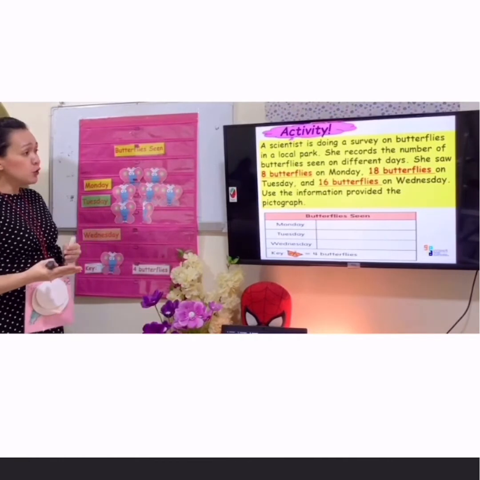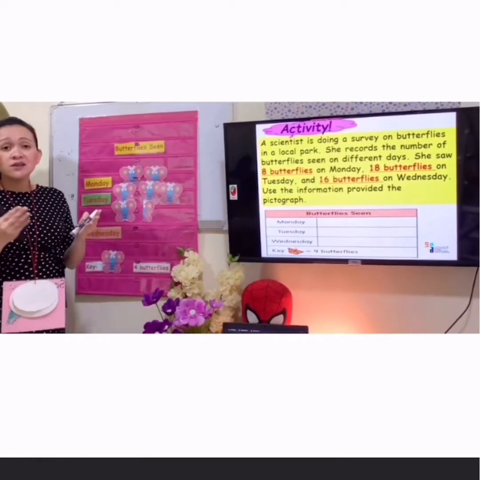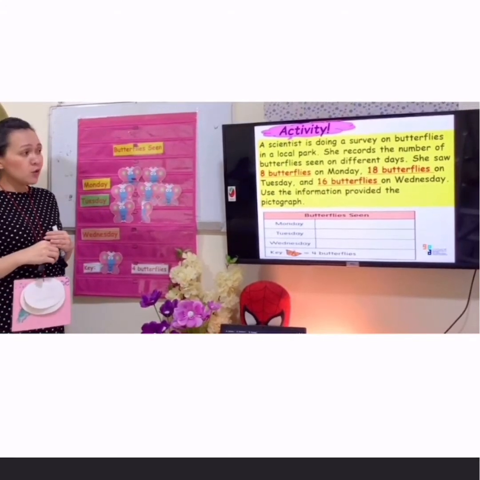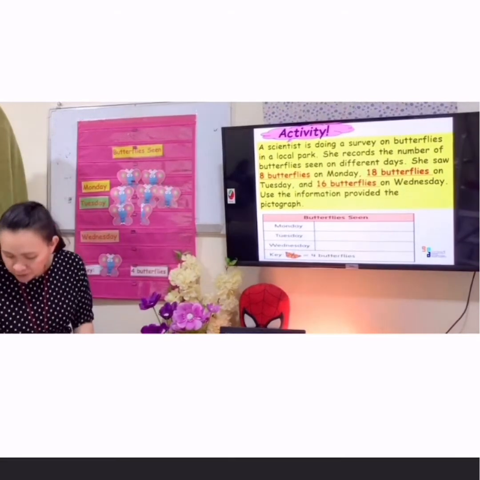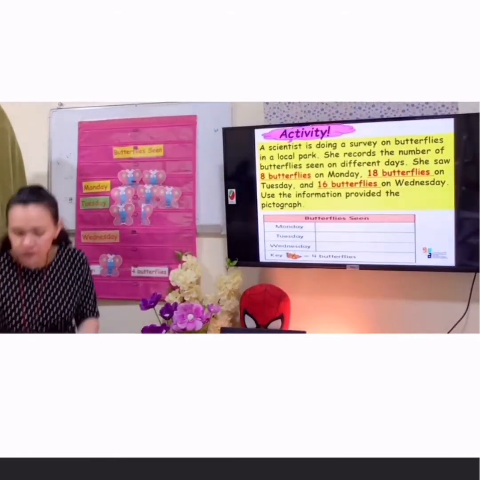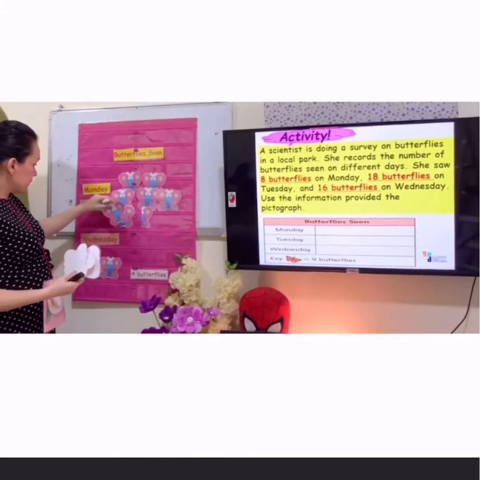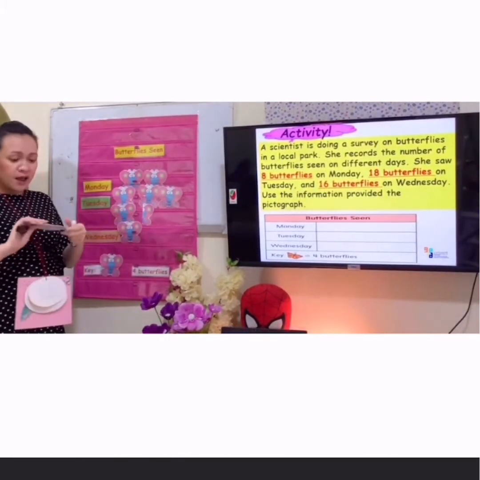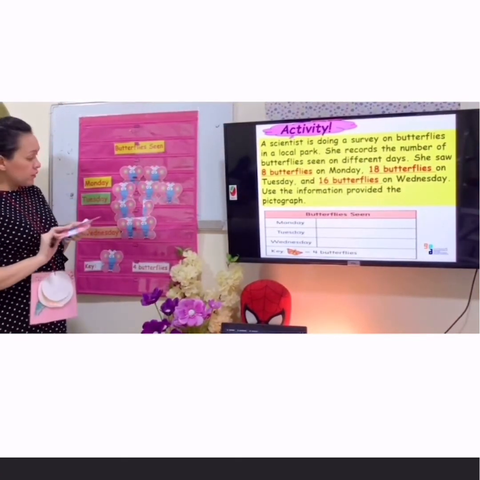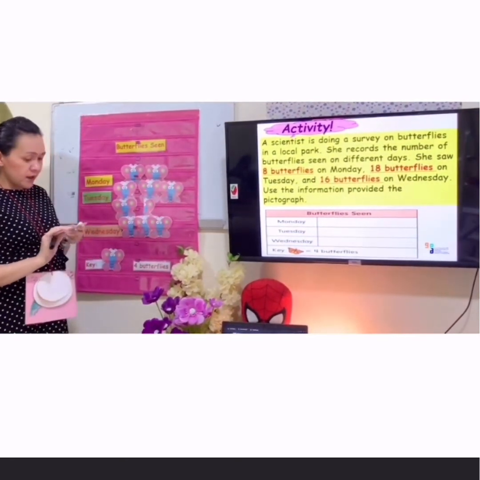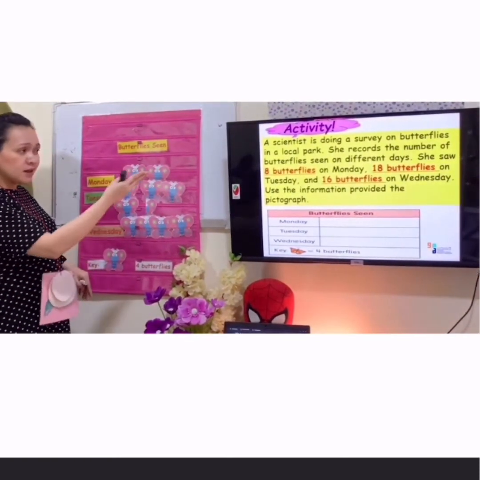Now let's move to Wednesday. How many butterflies are there? There are 16 butterflies. So we are going to get 4 butterflies. We will try. 1 butterfly equivalent of 4. Another 1 is equivalent of 4. So there are still 1 here, and we will put another 1. Then we are going to add if it is 16.